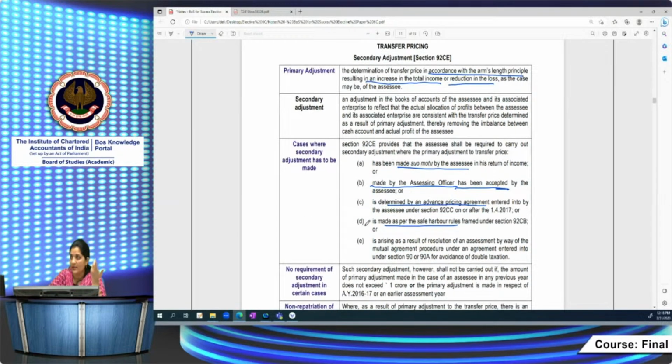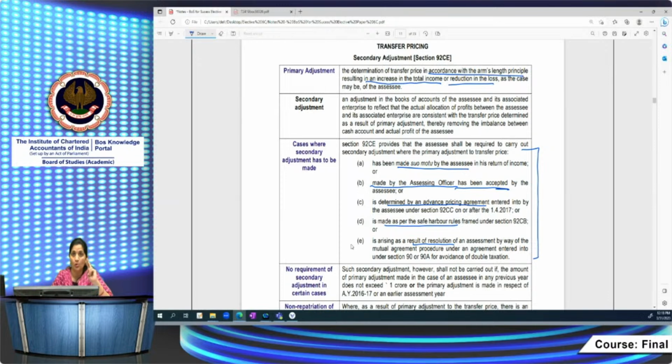as of now for AY 23-24, no safe harbor rules are prescribed. Safe harbor rules are not there yet for AY 23-24; they exist for old years. If it relates to earlier years, you must refer to your book of income tax rules. For AY 23-24, they have not come out with safe harbor rules. And if it arises as a result of a resolution under MAP, then in accordance with that resolution you are making a primary adjustment, and in that case also you have to do the secondary adjustment. These are the circumstances in which the assessee has to make the secondary adjustment.